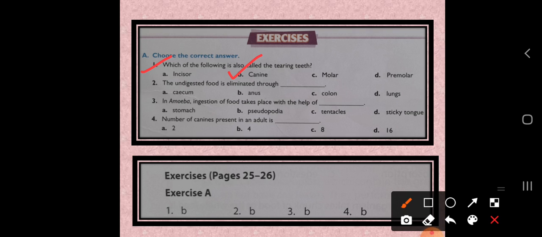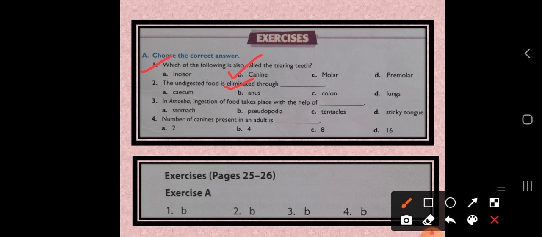The next question is, the undigested food is eliminated through. Okay, which part will eliminate the undigested food? Just recall the digestive system, where the opening of the large intestine is called the anus. So here the undigested food is eliminated. So the answer is anus.